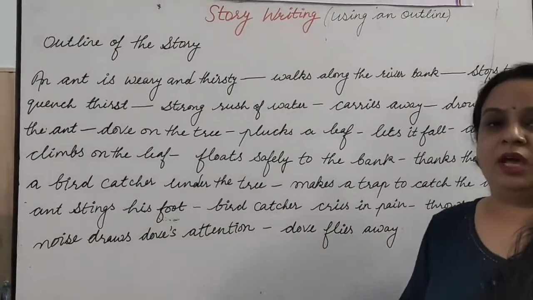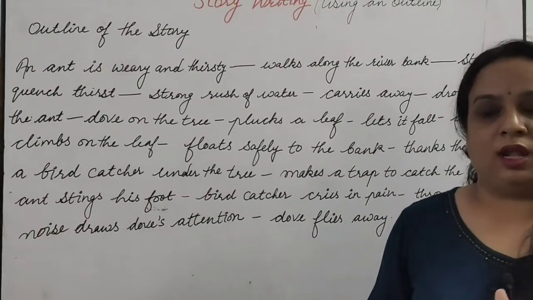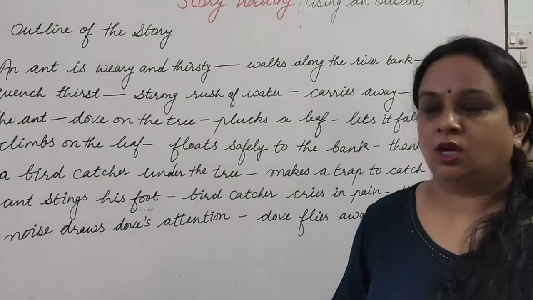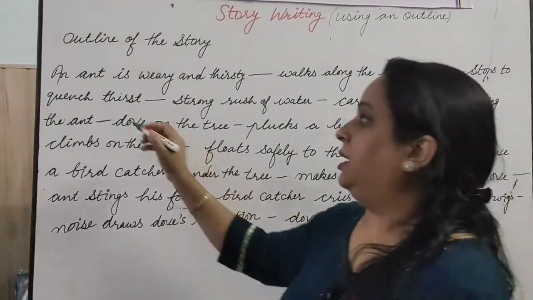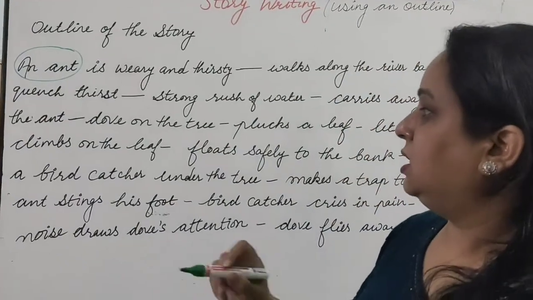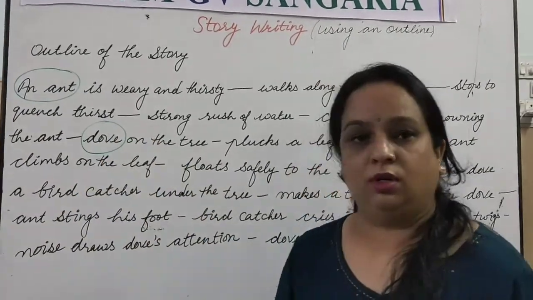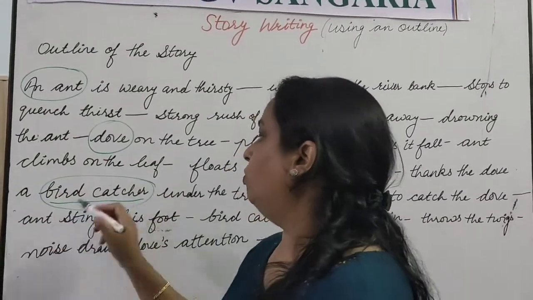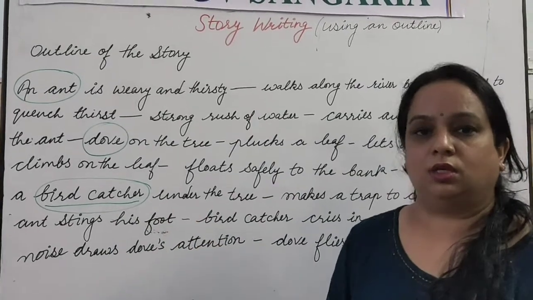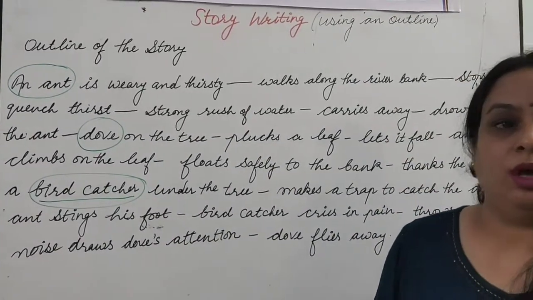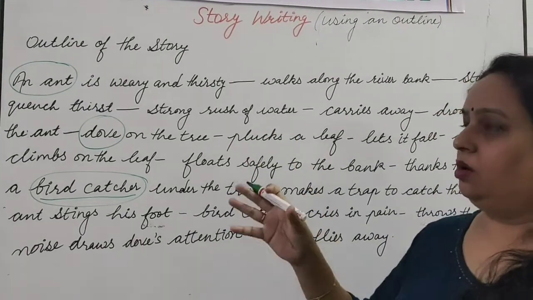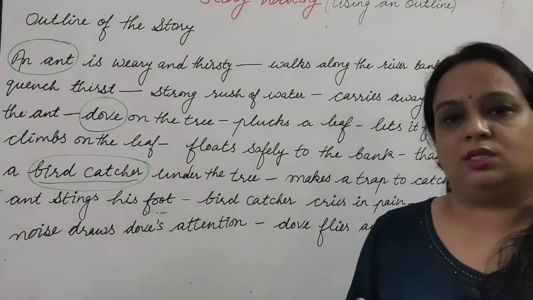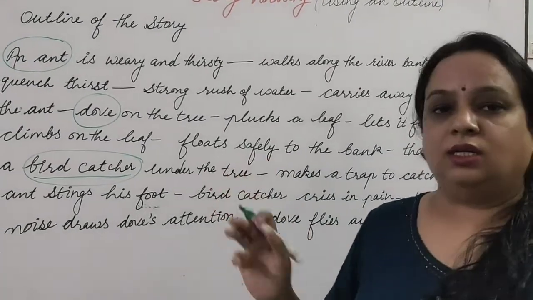Now what we have to work on when we want to give life to the story is, first, the characters. The characters are an ant, a dove, and the third character is a bird catcher, whom we can call the hunter, or bird catcher is good here. When we were reading this outline, we saw the story is about an ant and a dove, right?